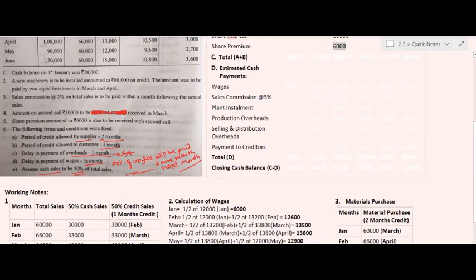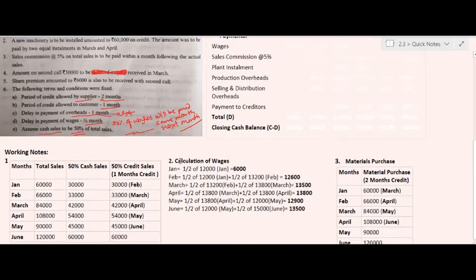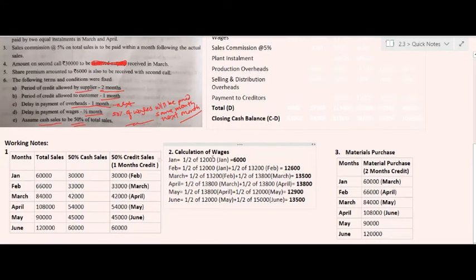So we have prepared the working notes regarding the calculation of wages. In the month of January, the payment of wages is 6,000. In the month of February, it is 12,600, 13,500, 13,800, 12,900 and 13,500 respectively.